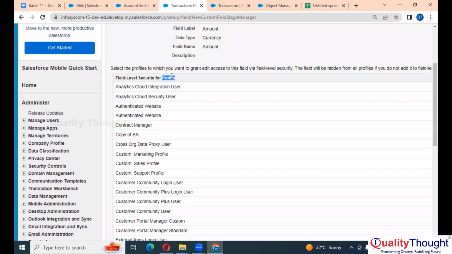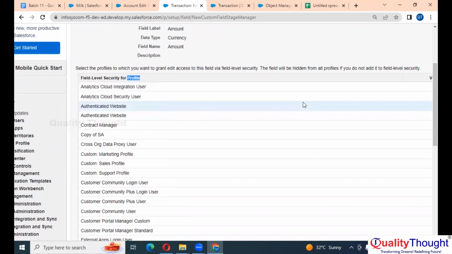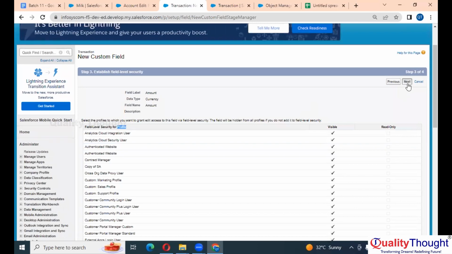Field level permissions. Okay. We saw app level permission. We saw object permission, sorry. We saw tab permissions, right? Now we are seeing the field permission, right? But again, we have something called object level, that is your create, read, write, delete. Right. Next.